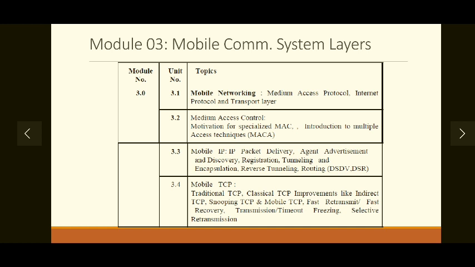So during study of this subject, we will require basic knowledge of computer networks, that is basic concepts like the OSI layer model, different layers involved in that model, protocols involved in that model, and how they are different from the layers involved in this mobile communication system.